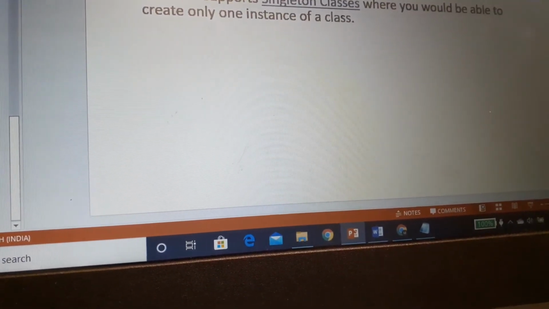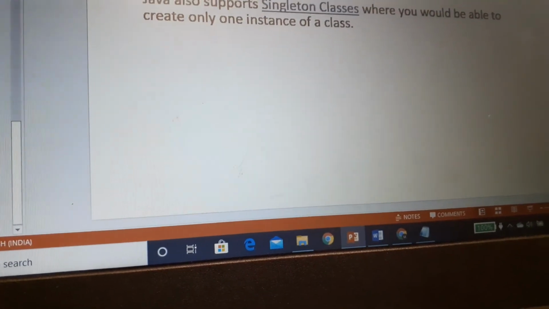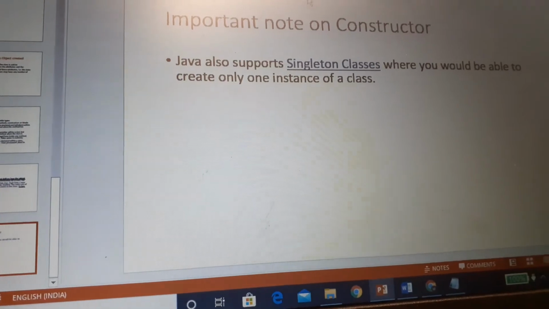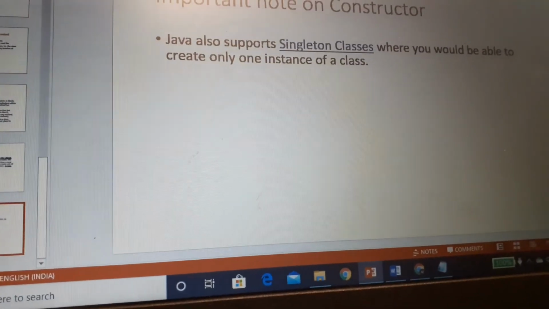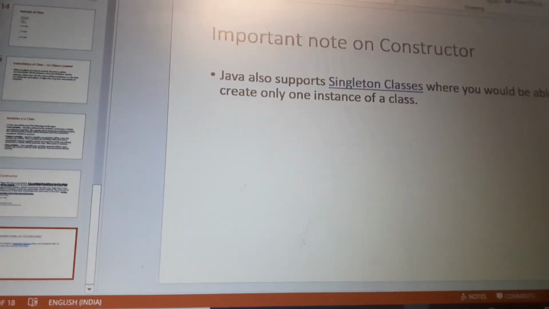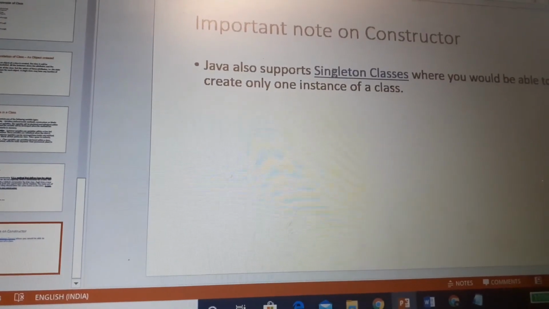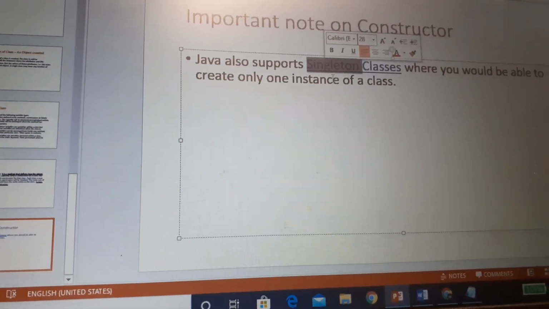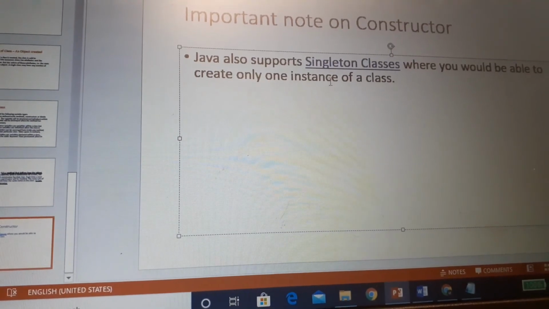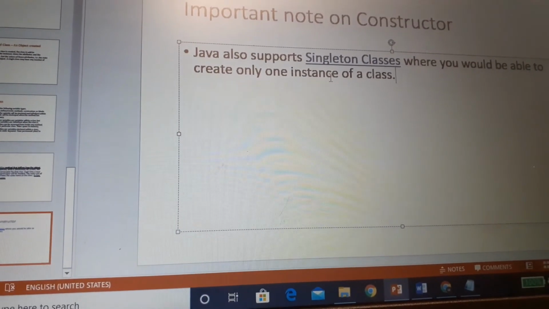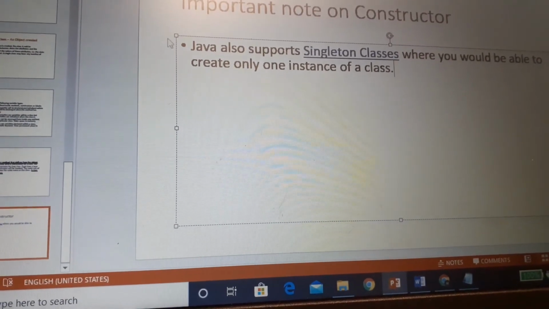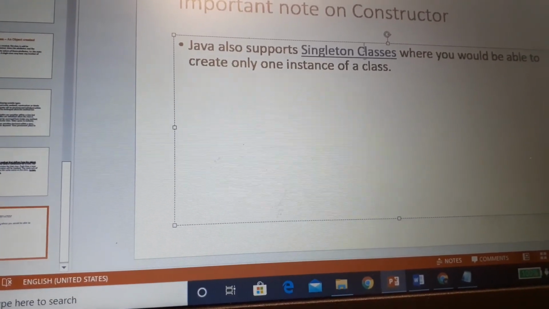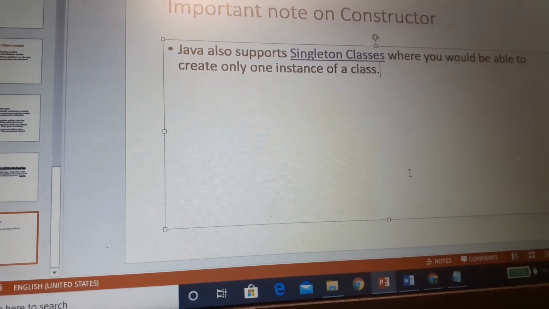Another important note here is that Java also supports singleton classes, where you would be able to create only one instance of a class, not multiple instances. For this, the singleton modifier is used. We mention this class as a singleton class, and then we declare all the other things. So singleton classes are another concept in Java.